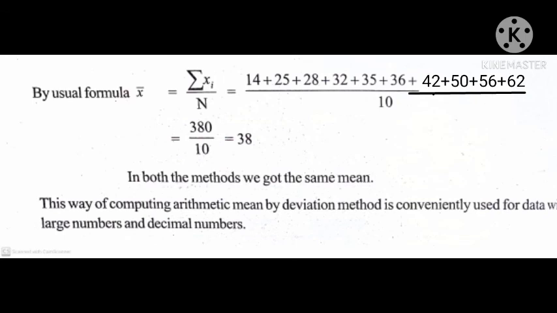Next we have to find by regular formula, that is x bar is equal to sigma xi by capital N. Sigma xi means add all the observations, that is 14 plus 25 plus 28 plus 32 plus 35 plus 36 plus 42 plus 50 plus 56 plus 62 by total number of observations 10. After addition we get 380 by 10. Here cancel 0 0, we get 38. In both methods we got the same mean.